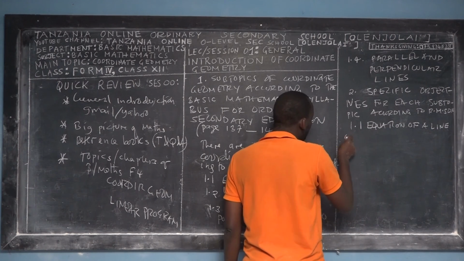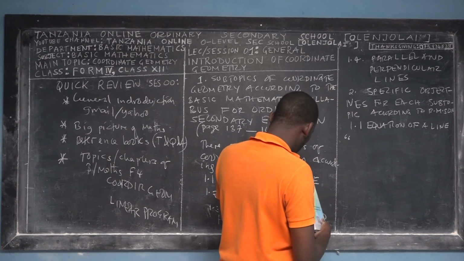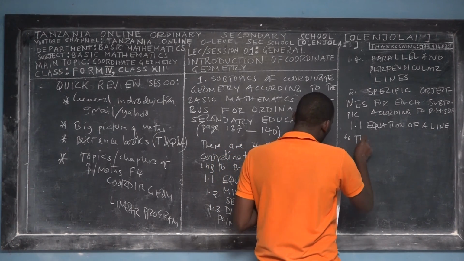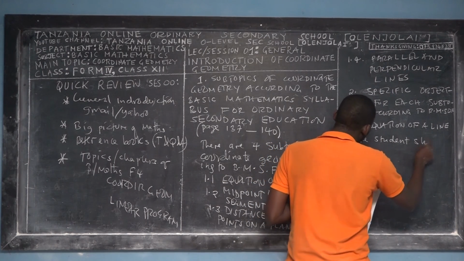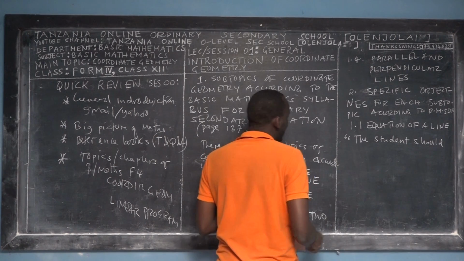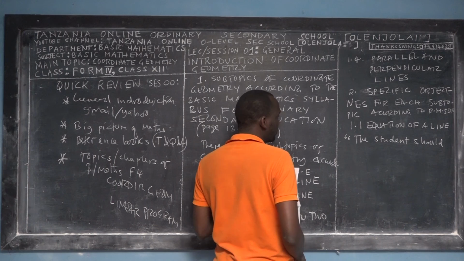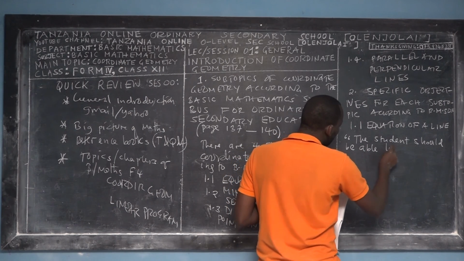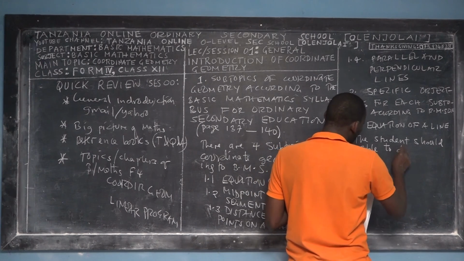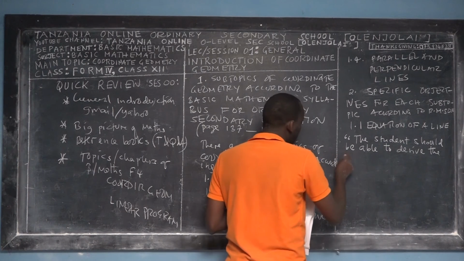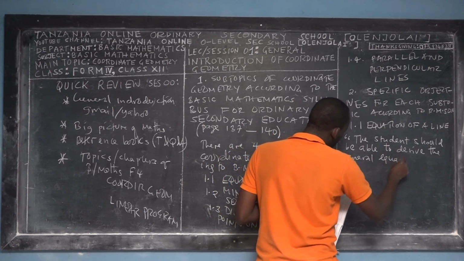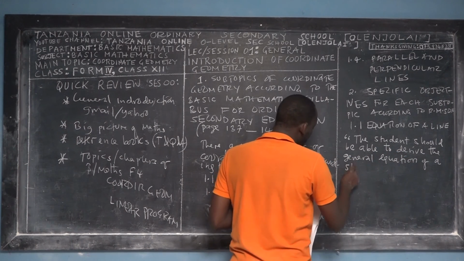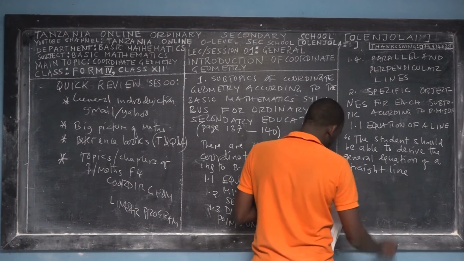There is only one specific objective here, and I would like to quote. At the end of this subtopic, the student should be able to derive the general equation of a straight line.